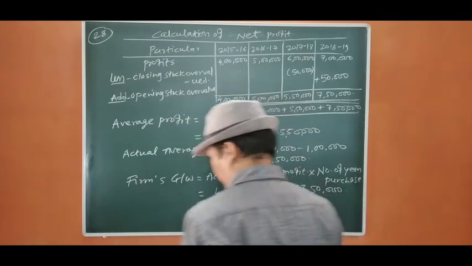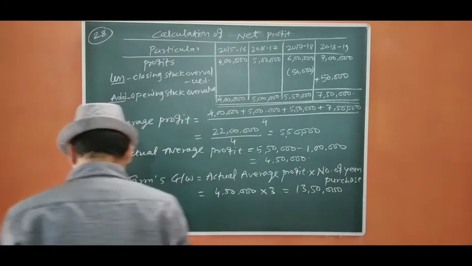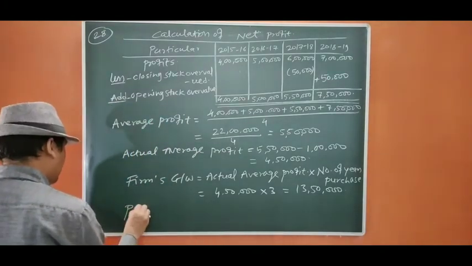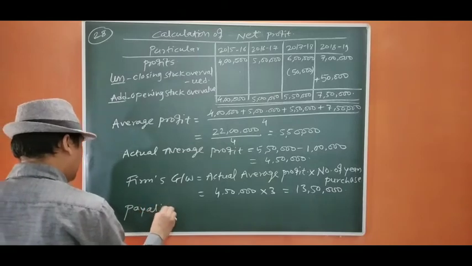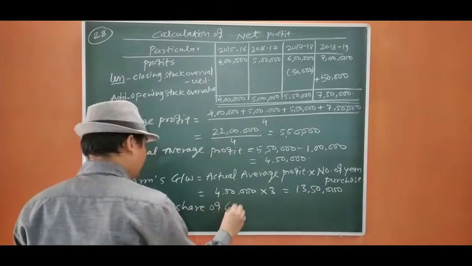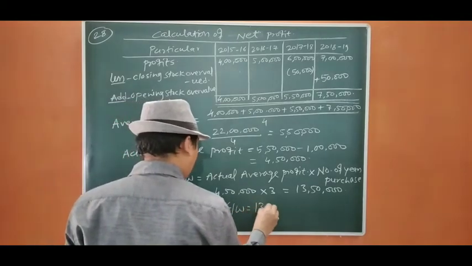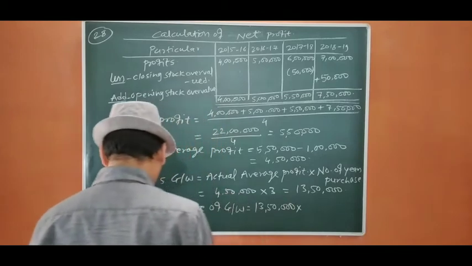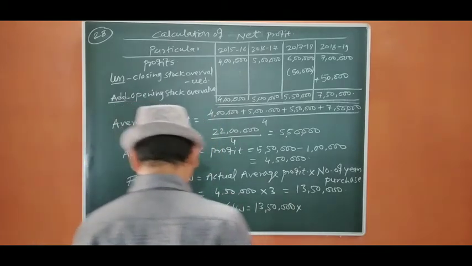Now, from here we are going to calculate Pile's share of goodwill. Pile's share of goodwill will be 13,50,000 into her share. The share given is 1/4.